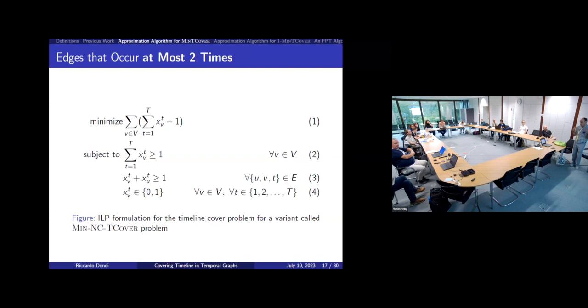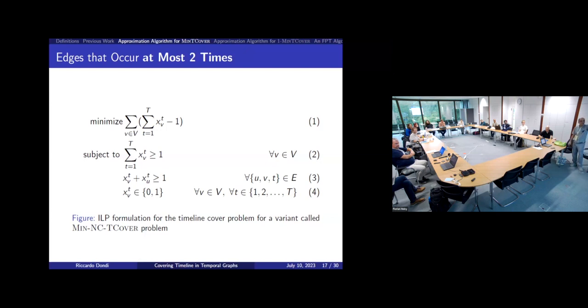Okay, for the other part, the edges that occur at most 2 times, we define an ILP formulation. Actually, it's for a slightly different variant of the problem, where we don't force the vertex to be active in an interval, but it can be active in several timestamps. The cost of this problem is the number of timestamps where a vertex is active minus 1, for each vertex, and then we sum over all these vertices.